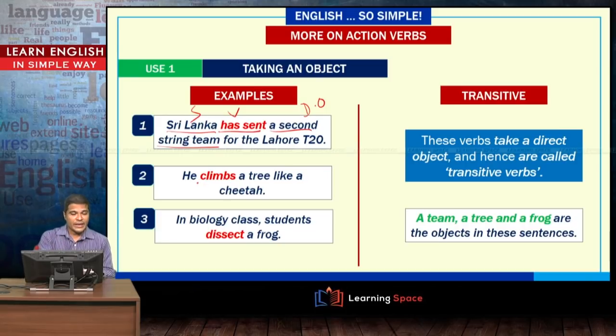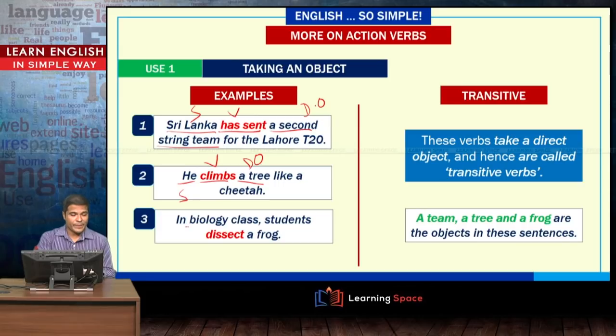And the next one, he climbs. Who climbs? He. So obviously this is the subject, and the subject is performing an action of climbing. So thus it is a verb. And what does he climb? He climbs a tree. That is the direct object. So again, climbs is a transitive verb.